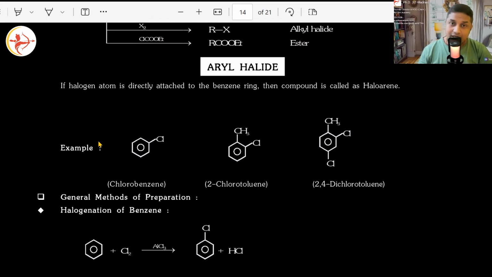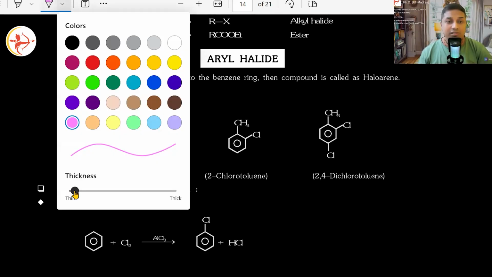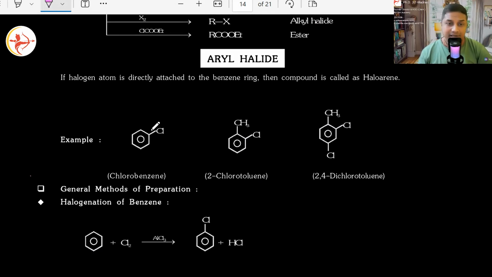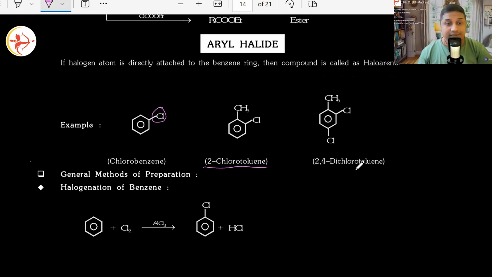Anyways, coming back here, when it comes to aryl halides, chlorines will be attached to the aromatic ring. Like here, this is chlorobenzene. Here it is toluene. In that, at the ortho position, you have chlorine. So you can call it orthochlorotoluene, or 2-chlorotoluene. That's also fine. Here, what will you call it? Ortho and para dichlorotoluene, or 2,4-dichlorotoluene. Is that clear? Yes, that is one way.